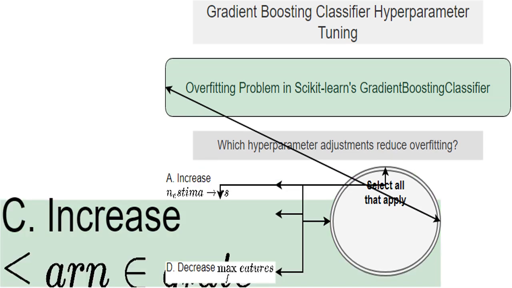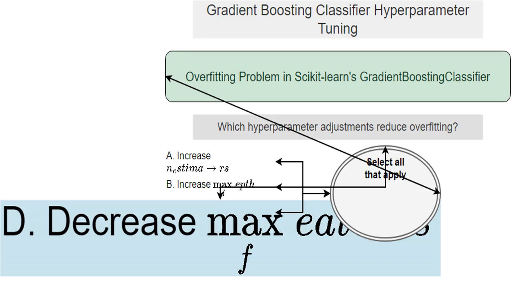A higher learning rate gives each tree more influence. This can lead to faster learning, but it also increases sensitivity to noise and increases overfitting. I need to make the model less sensitive. Reducing the number of features used in each split, max_features, simplifies the decision-making process in each tree. This is a good strategy to reduce overfitting because it prevents the model from focusing on less important or noisy aspects of the data. This is my best solution.